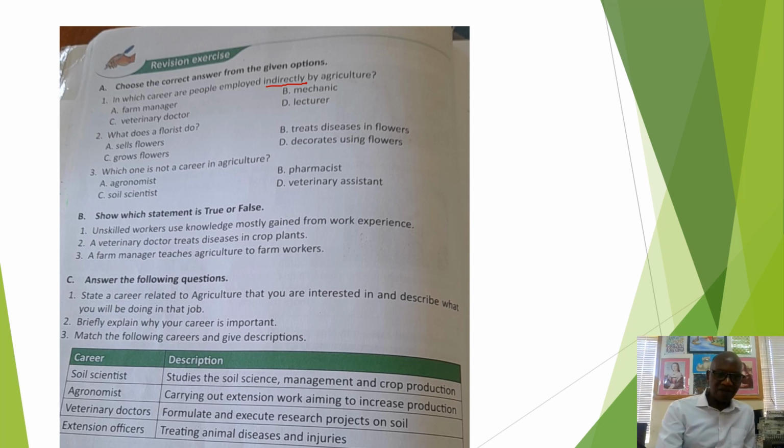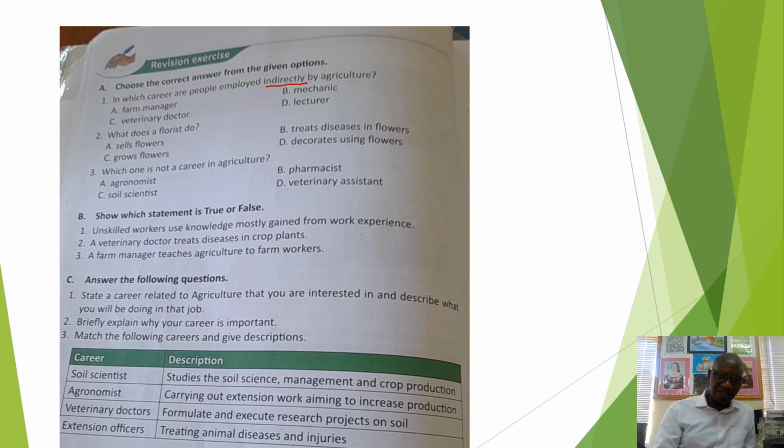So here we have the farm manager is one of the answers, then mechanic, then veterinary doctor, and lecturer. So they are asking you which job is not found or is not practiced at a farm or in agricultural activities.